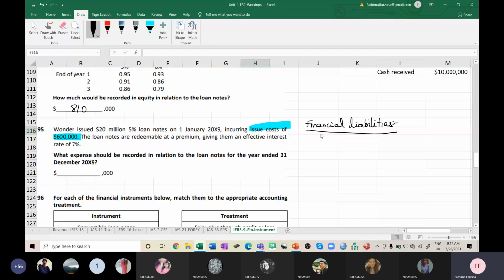No, right? So you have to calculate what is the fair value, or face value, sorry. Fair value or face value, whatever. How much it is? 20 million, first of all. So this is $20 million minus how much is the transaction cost?